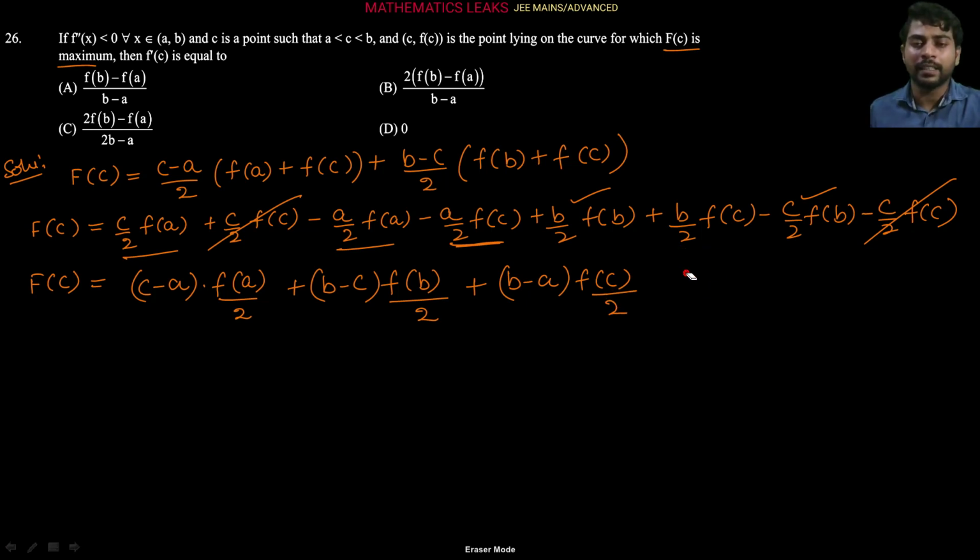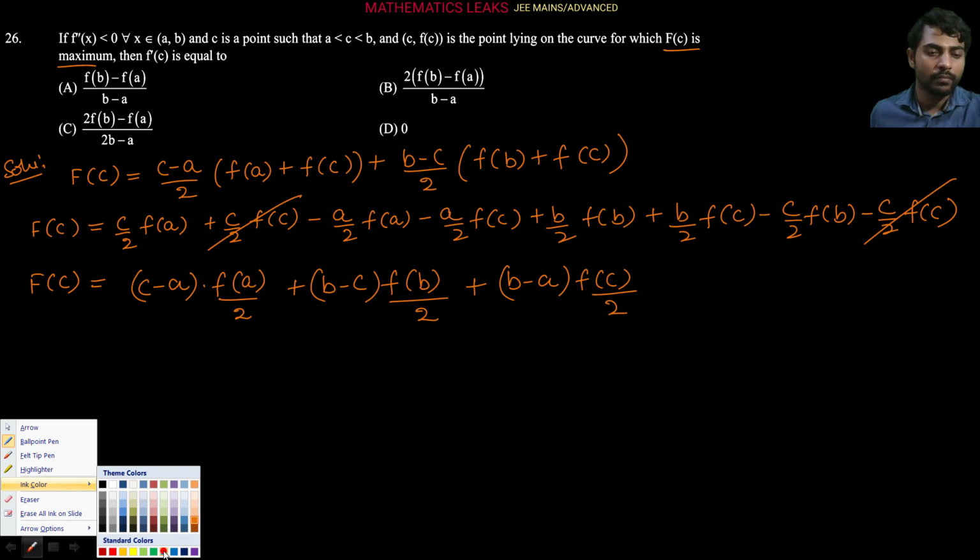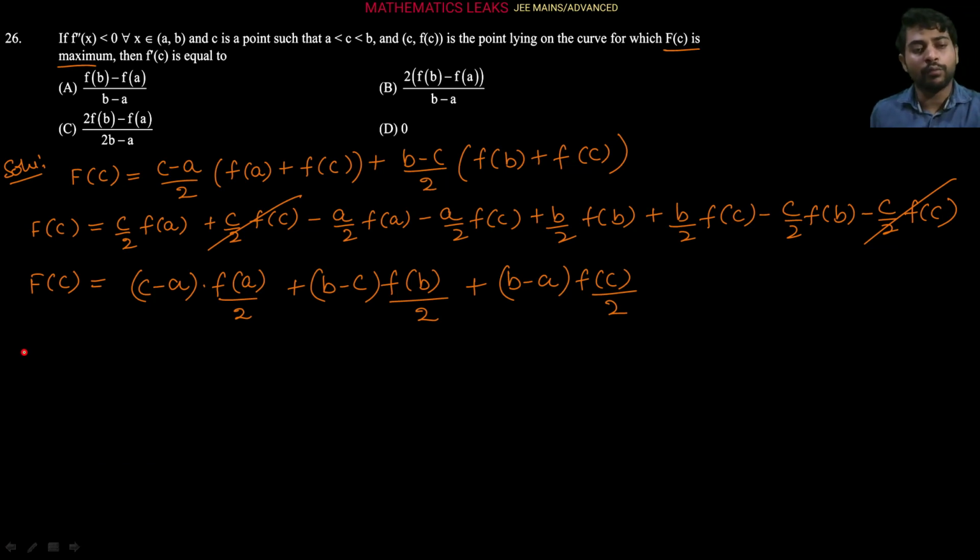So let's clean this. Now from this one, we have to find its first derivative and second derivative. So let's do differentiation with respect to c on both sides.